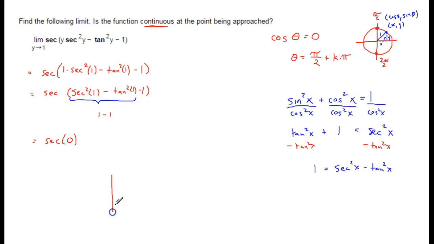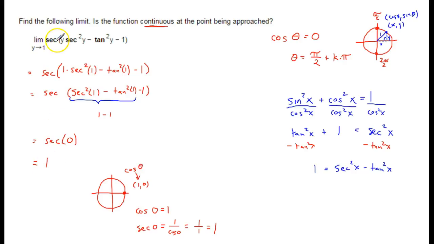Again, go to your unit circle. 0 is our angle, so that means we're over here on the positive x-axis. That's the point (1, 0). Remember, cosine is the x-coordinate. So the cosine of 0 is equal to 1. That means the secant of 0 equals the reciprocal of that, 1 over cosine of 0. The cosine of 0 is 1, so 1 over 1, which is still 1. So the secant of 0 is also 1.